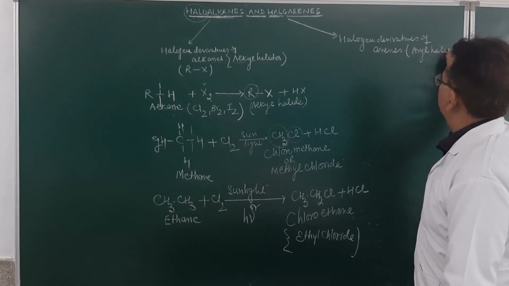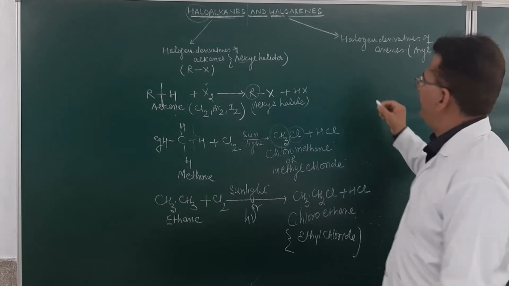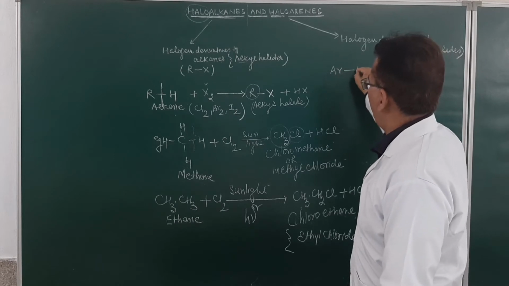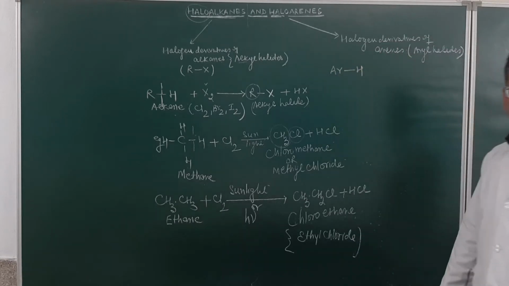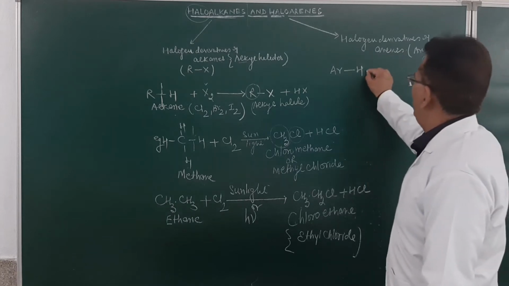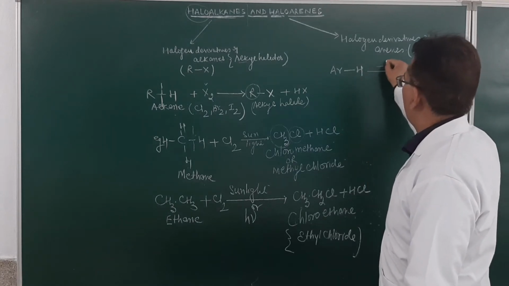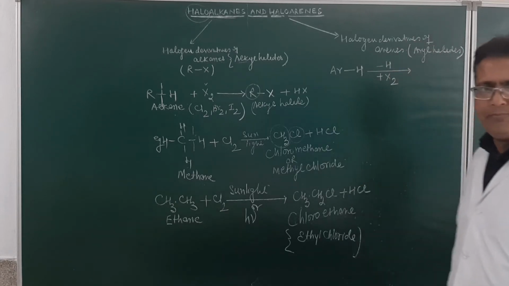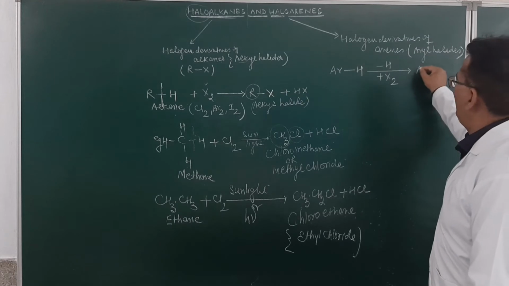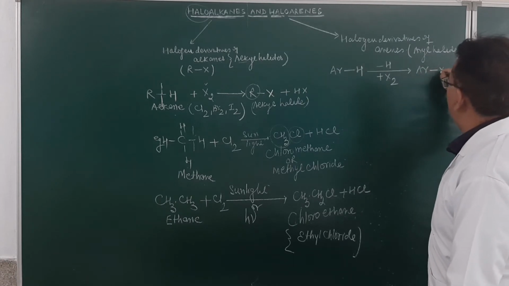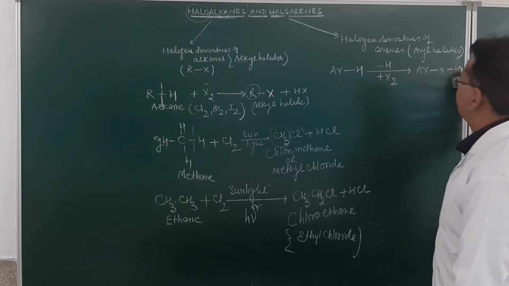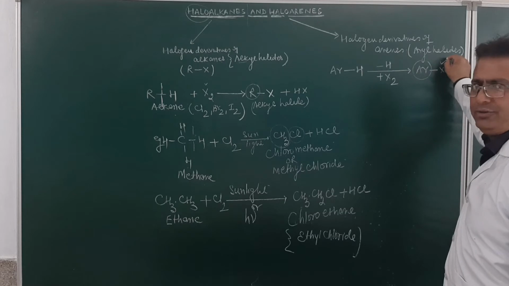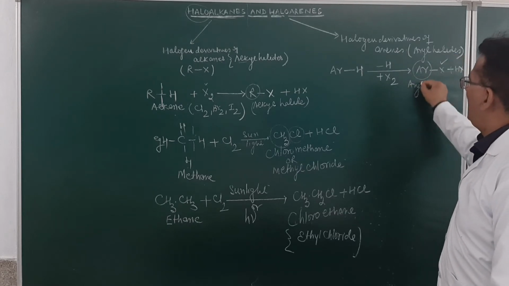aryl halides. Just see over here, student. Likewise, we write down Ar and H. These are arenes. If I remove the hydrogen from here and substitute it by a halogen atom, it will result in the formation of Ar and X, plus HX will be given out. And this will be what group? Aryl. This will be halide. So it will be called an aryl halide.